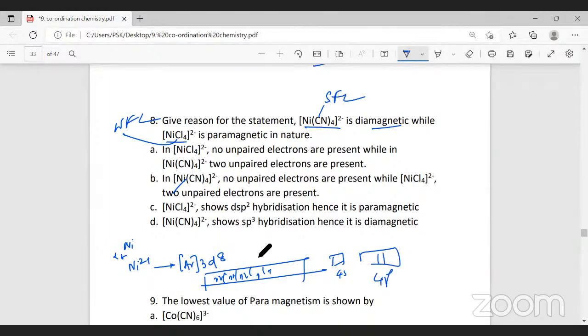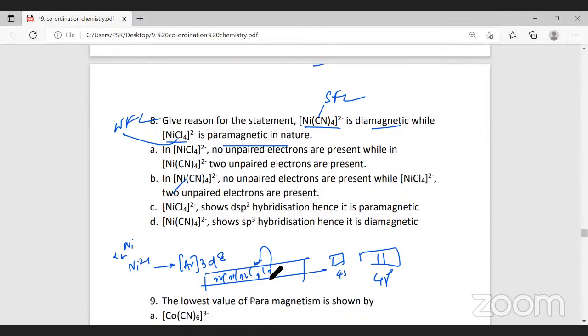Since cyanide is a strong ligand, pairing occurs, so the molecule will be diamagnetic, because there is no unpaired electron. But in this complex, chlorine is a weak field ligand. Pairing will not take place. Therefore, this is paramagnetic in nature. In the case of the nickel cyanide complex, no unpaired electrons are there because of pairing due to the cyanide strong ligand. But in the case of NiCl4 2 minus, unpaired electrons will be there because chloride is a weak field ligand. No pairing will take place. Therefore, the answer for this question is option B.